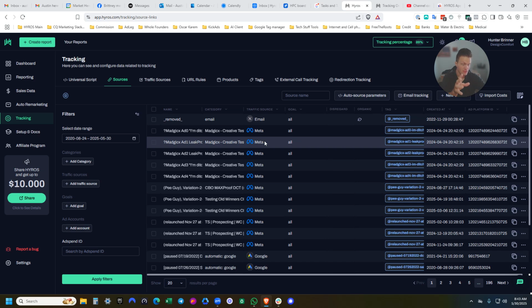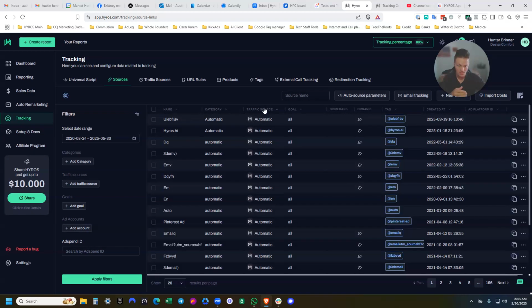Not for paid sources, but every single paid source and organic source has a traffic source, a source category, and a tag.